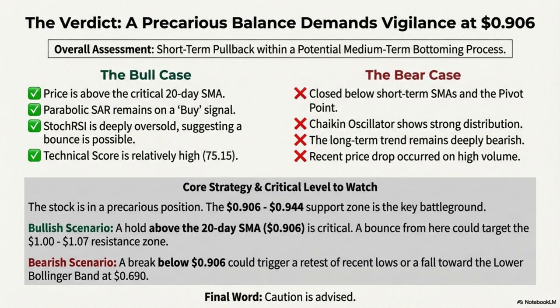Strategy. The stock is in a precarious position. Traders should watch the $0.906 to $0.944 support zone closely. A hold above the 20-day SMA, $0.906, is critical for the bullish case. A bounce from here could target $1 to $1.07. A break below $0.906 could lead to a retest of recent lows or the lower Bollinger Band. The deep oversold StochRSI suggests a short-term bounce is possible, but the high volume drop is concerning. Caution is advised.